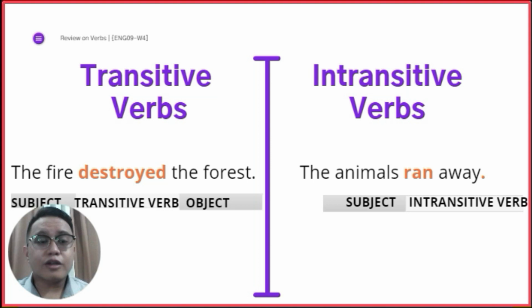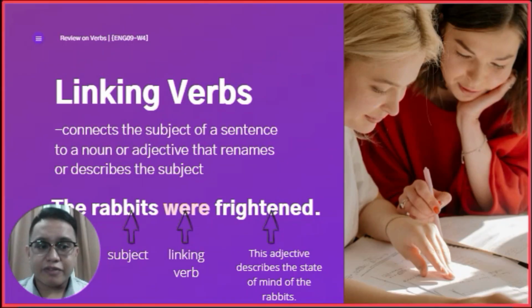Now, let's go to our next type of verb, which is the linking verb. Unsa dining mga linking verbs? Now, linking verbs connect the subject of the sentence to a noun or adjective that describes or renames the subject. Again, it connects the subject of the sentence to a noun or adjective that renames or describes the subject. Let's say, in our example, the rabbits were frightened.